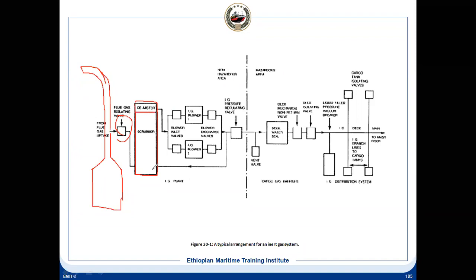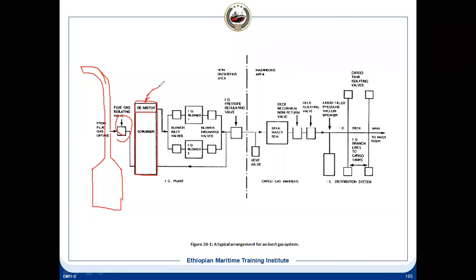The corrosion rate will be high, as well as, for some product carriers, if this water goes into the product which has already been distilled, then that cargo will get damaged. Because in crude oil, it might not be that much of a problem, because crude oil is anyway extracted from the earth and then goes to the refinery for the distillation process. So that's the reason we don't want this water to carry over. There will be corrosion in the piping system, as well as some cargo can get contaminated. So we have a demister, like the freshwater generator.